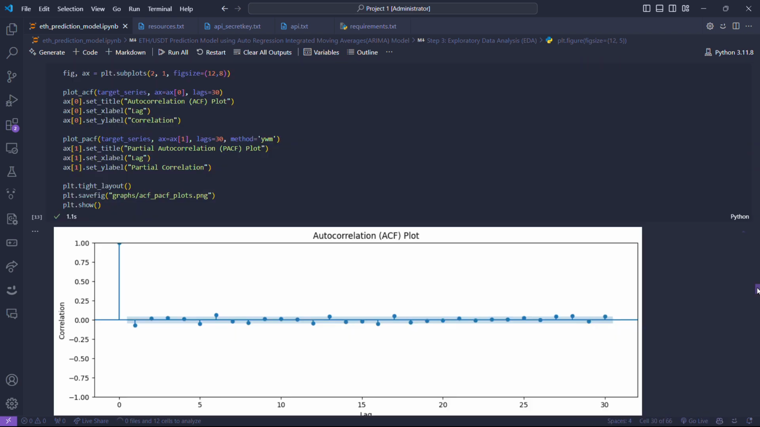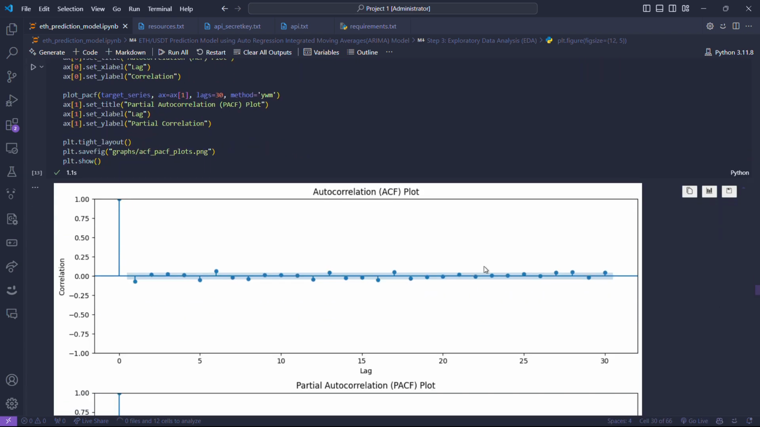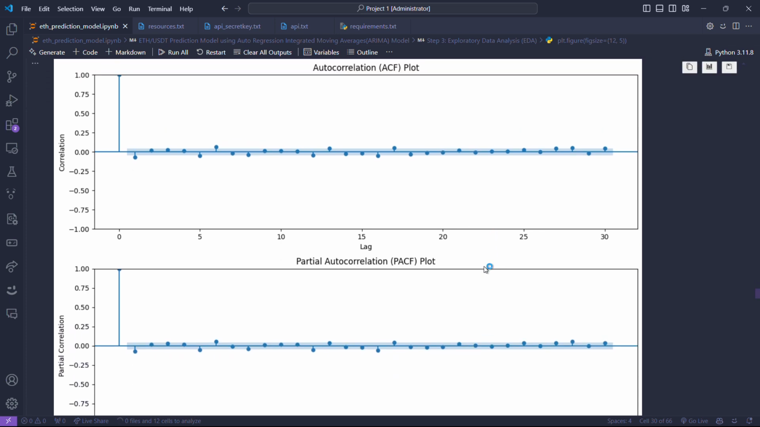Moving again here, on every lag the value of correlation changes. Initially the value of correlation is 1, but after remaining at 1, at some point it immediately drops to 0 or near 0.